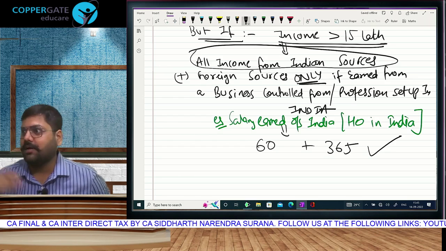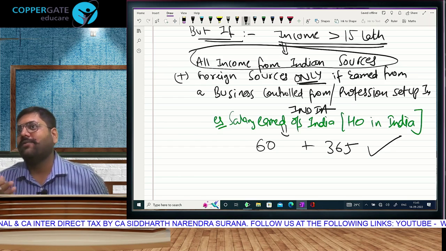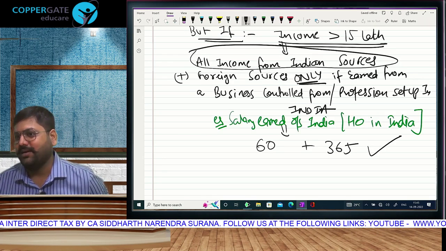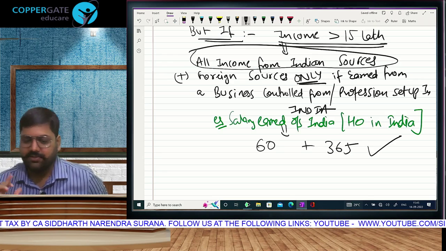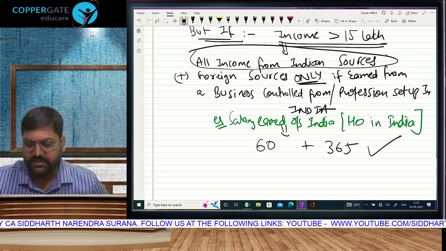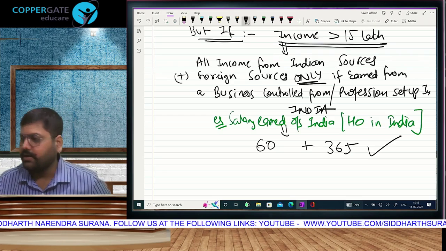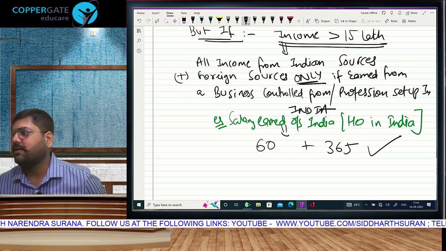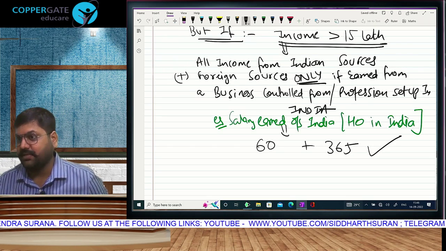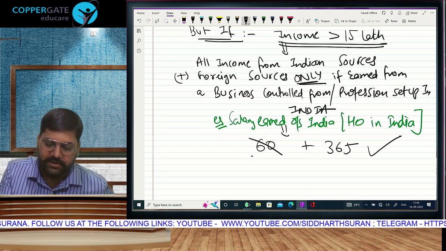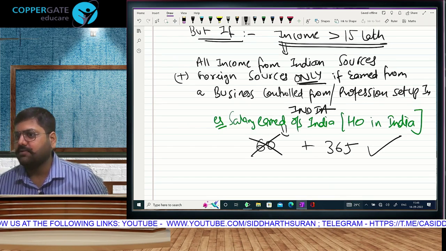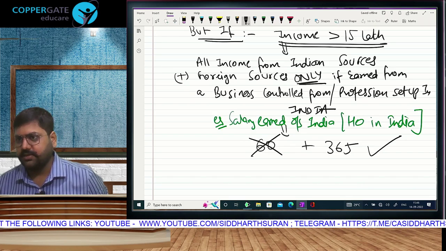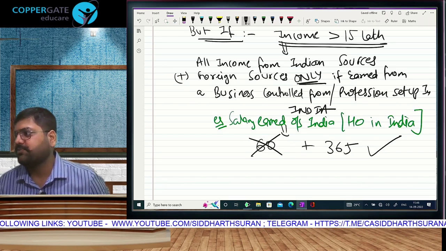And you also have income outside India. You can't have no income in India and no income outside India. Your main sources are outside India and the business is controlled from India. That total will be subjected to a threshold. What is the threshold given? 15 lakh. So 6365 ka condition will be reactivated for people with income exceeding 15 lakh, but not in its original form. Original form mein current year mein we were checking 60, previous year mein, and last 4 years mein we were checking.